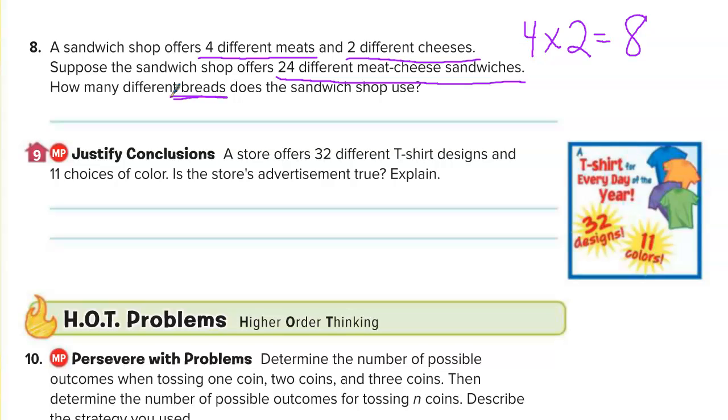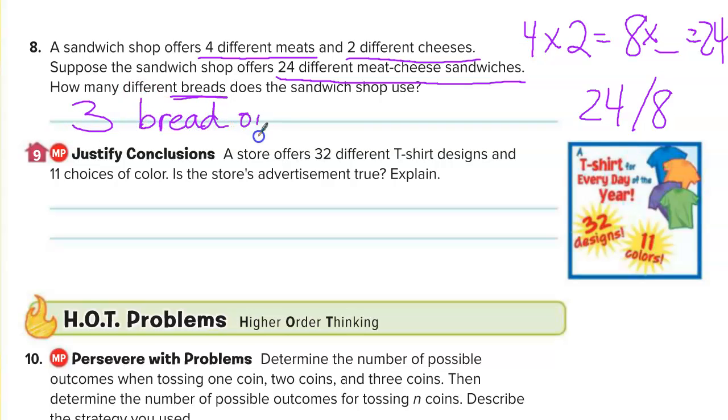Right, so you could do it a couple of different ways. You could divide 24 by 8 to get your answer, or maybe you just thought 8 times what gives me 24, right? So you might have thought about it both ways, but either way, your answer should be 3. Good. So it had 3 bread options. This one gave you 2 of the choices, and it told us the total outcomes. We had to figure out what else was missing.